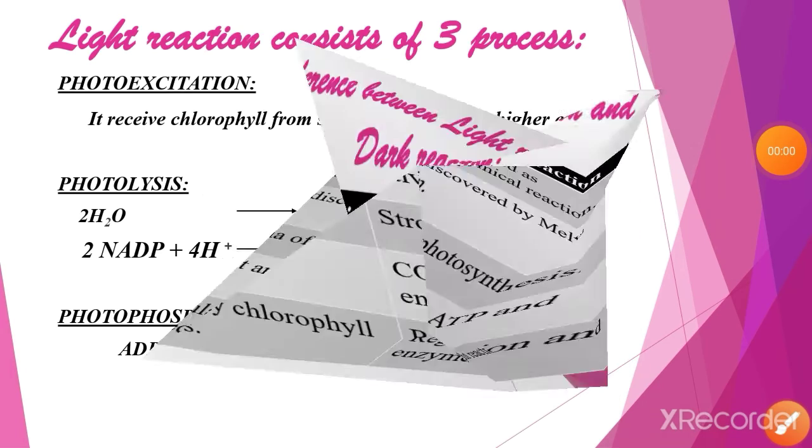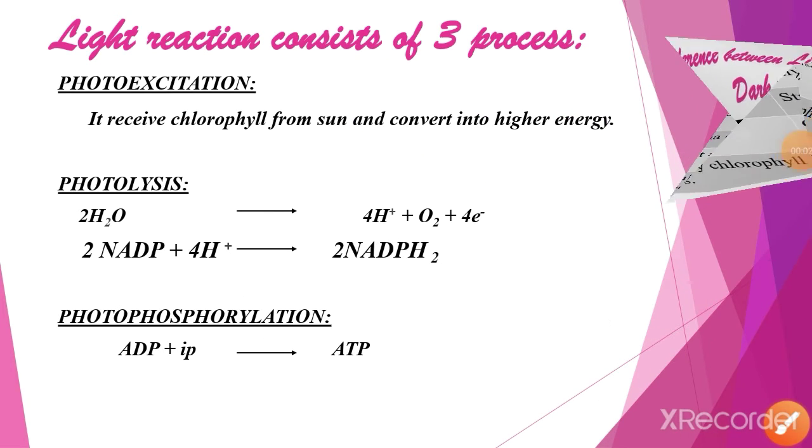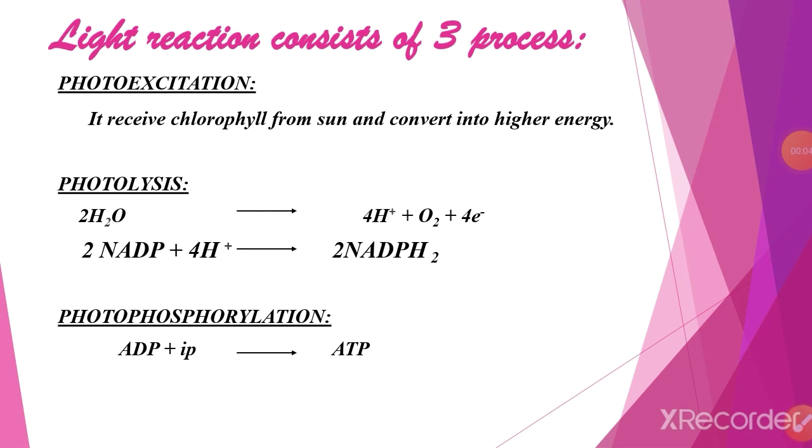Now, light reaction consists of three processes. Actually, what do you mean by light reaction? The photosynthesis that takes place in daytime is called light reaction, and this is the first stage of photosynthesis. So light reaction consists of three processes. The first one is photoexcitation, the second one photolysis, the third one photophosphorylation.